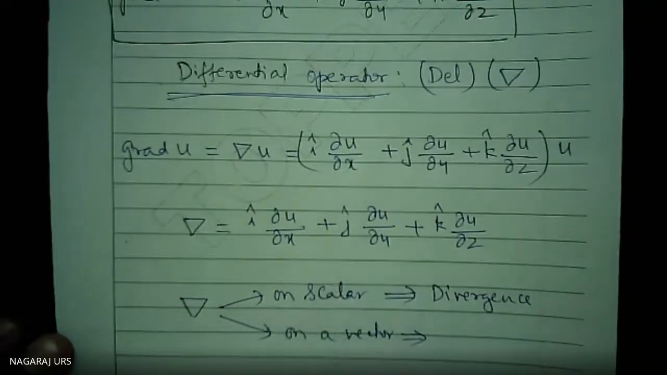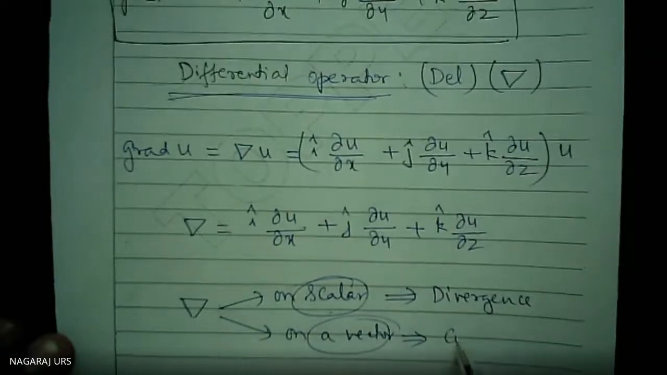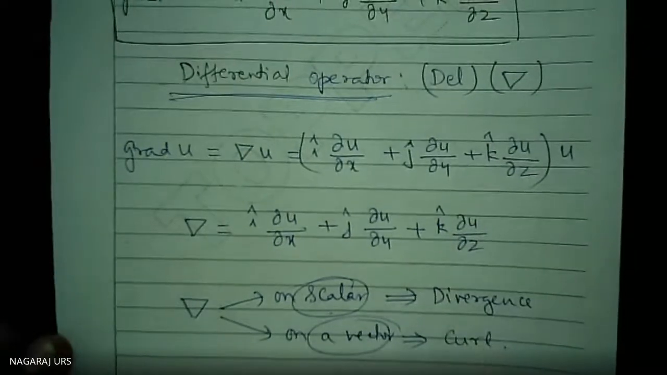I don't know whether you have understood or not. It is acting on a vector quantity only, but the product is a scalar quantity. Here the product is a vector quantity. This is called the curl. In the case of divergence the product is a scalar, and in the case of a curl the final answer is a vector quantity.